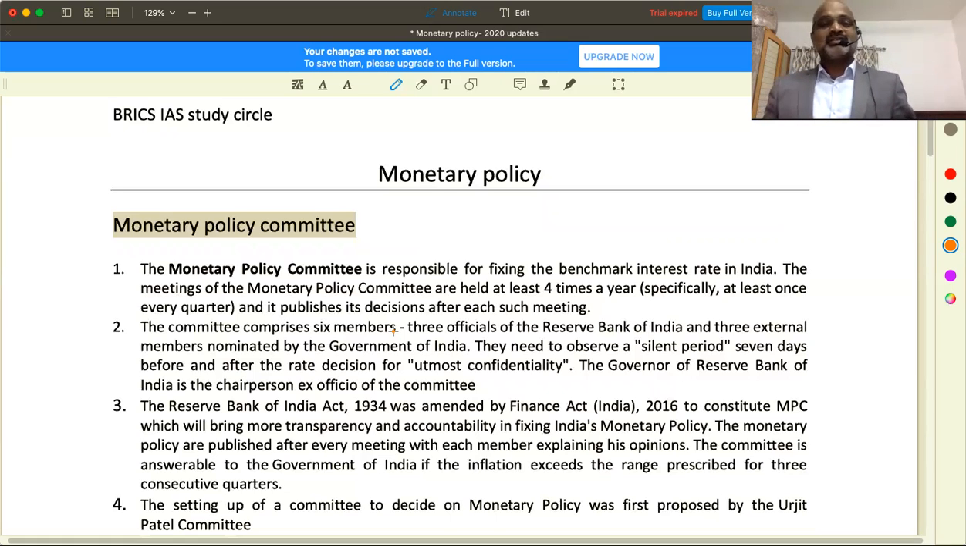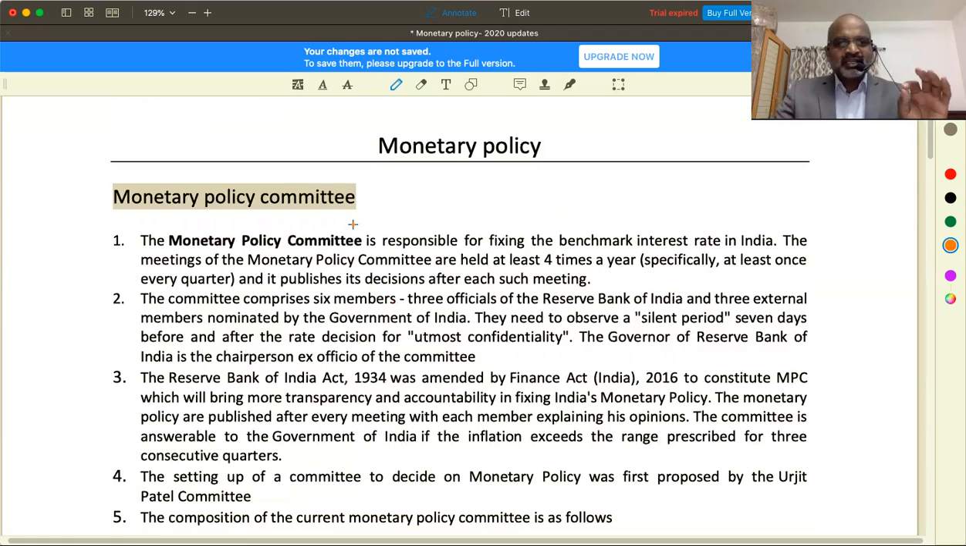After making a policy, it will observe for 7 days. That's why we have a concept in economics called 7 silent days. The Monetary Policy Committee is responsible. So a question will be in prelims, like, in the light of the recent announcement by the Monetary Policy Committee of the Reserve Bank of India in 2020, which of the following is true with regard to the Monetary Policy Committee? You must have seen such questions, you have an idea.